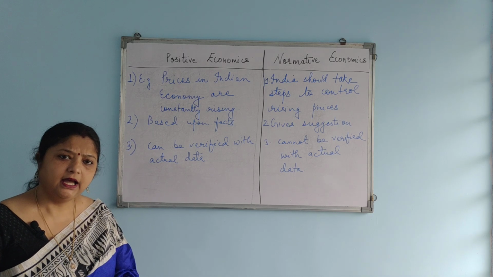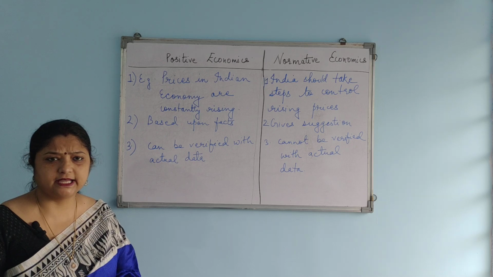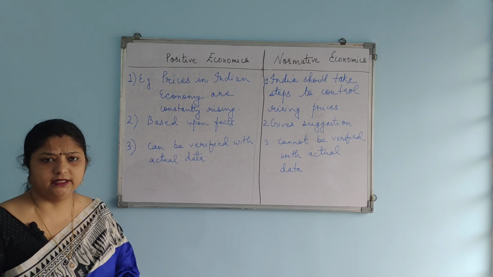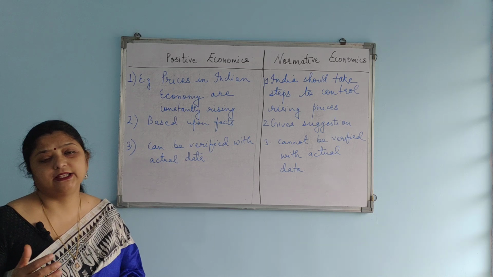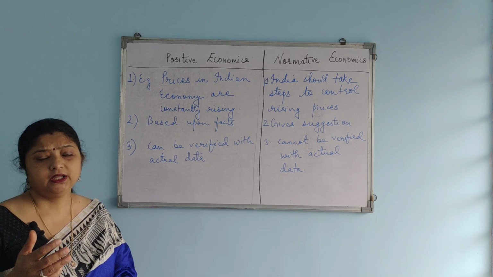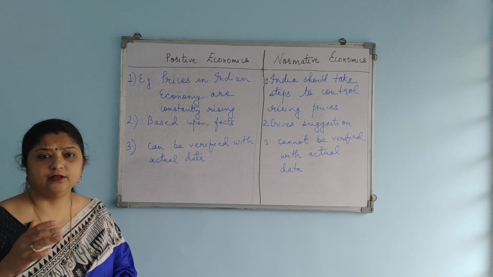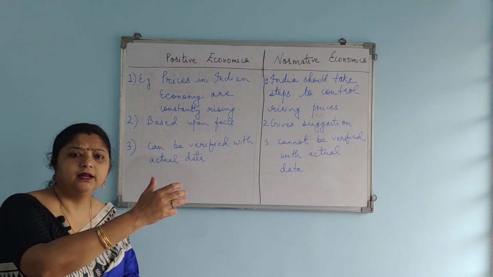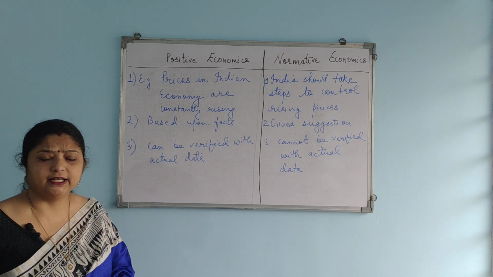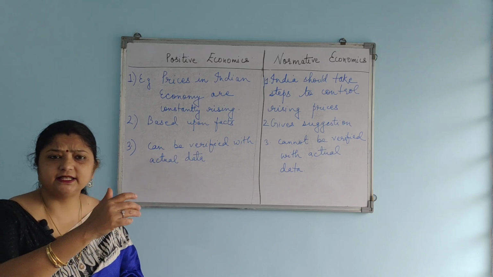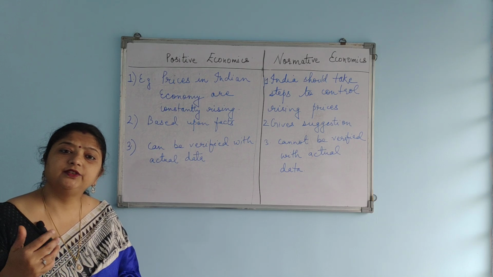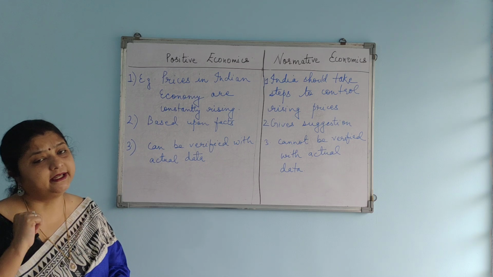For example, take the example of a car, the price of the car. For example, the price of a Maruti or an Alto car. The price of a Wagon was 3 lakh 10 years before.